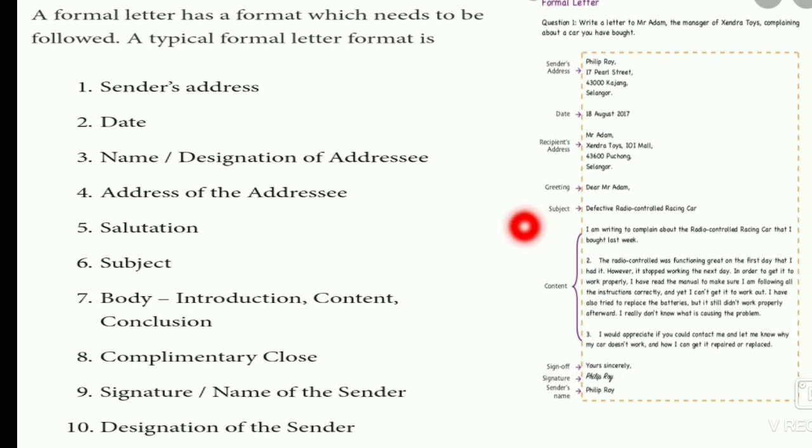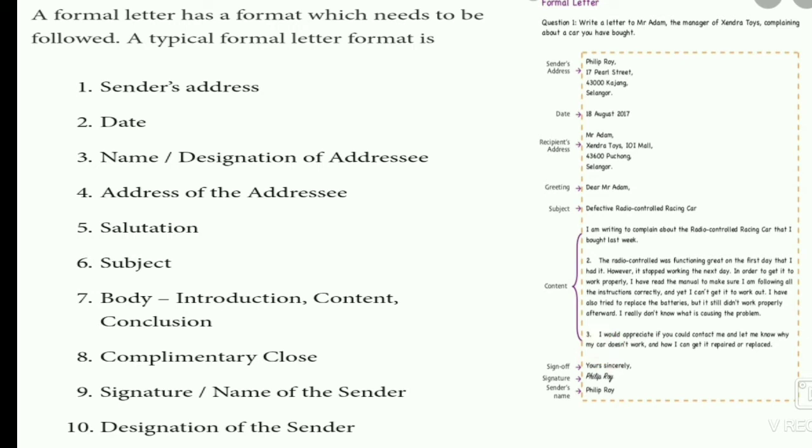After that, the sixth step is that you have to write the subject. The subject must be very short, precise and clear. After the subject there is the seventh step, the body. In the body you have to write the introduction of the letter, the content of the letter and the conclusion of the letter. The eighth is the complimentary close, how we have to close, like yours truly or yours sincerely.